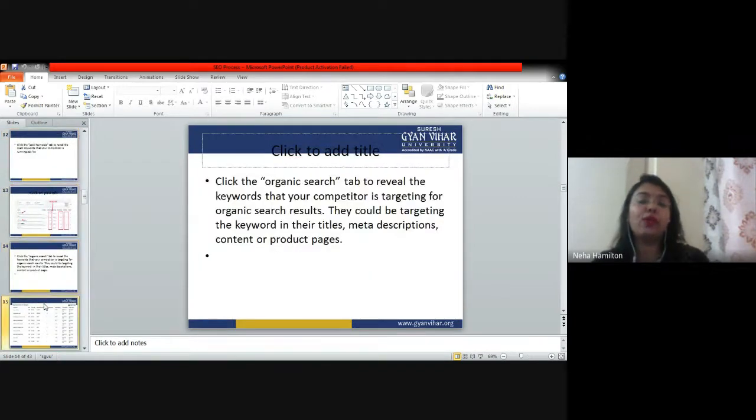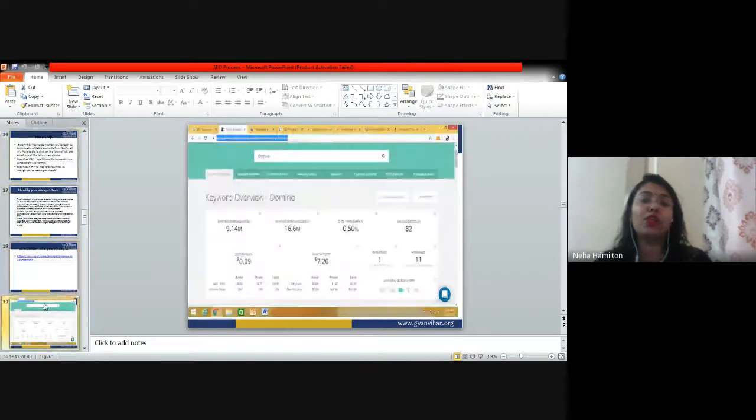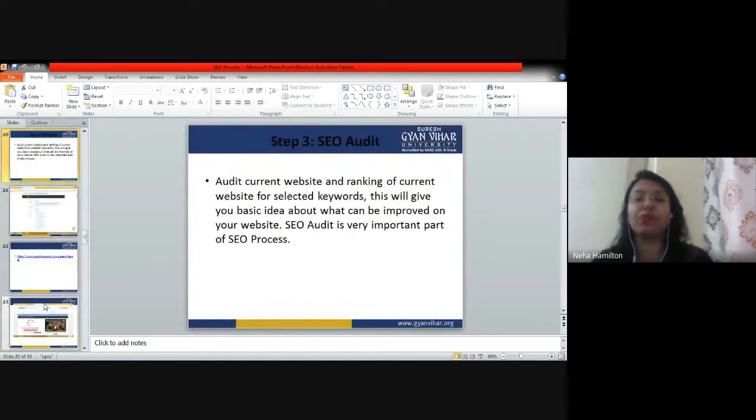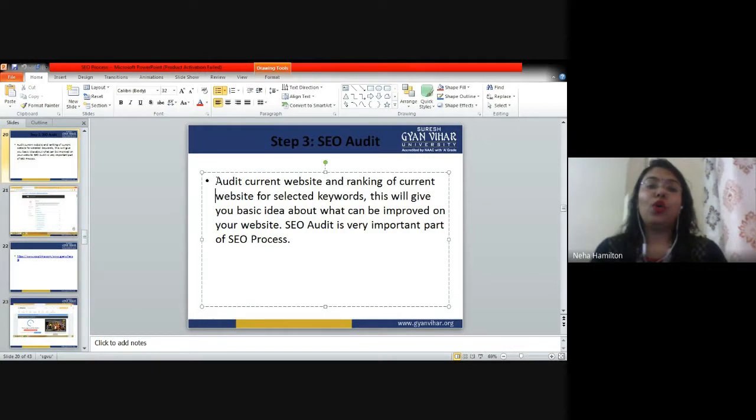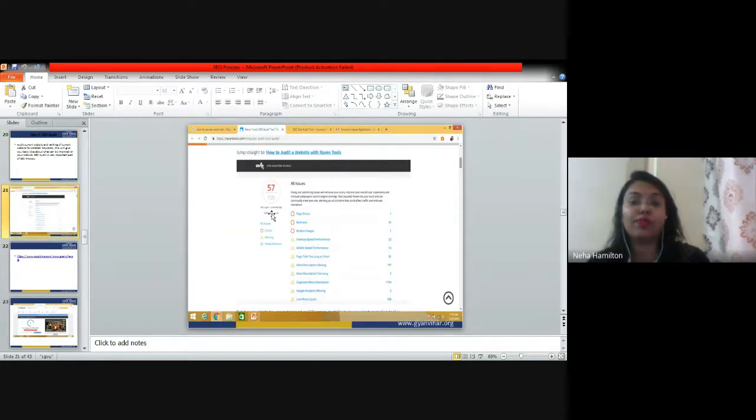Once I complete SEO audit, then we will come to on-page optimization and off-page optimization, right? So, auditing the current website and ranking of the current website for selected keywords. This will give you a basic idea of what can be improved on your website. SEO audit is a very important part of the SEO process, right?